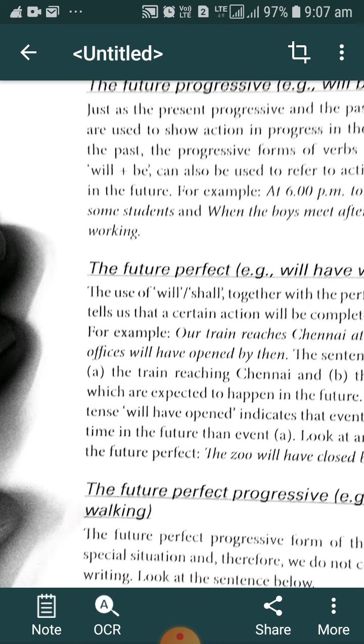We have to keep it in mind. What is the use of future progressive tense? When at some point in the future there will be an action that will be in progressive form, that will be continuing, to describe that progressive action, that continuing action, we have to use future progressive tense.